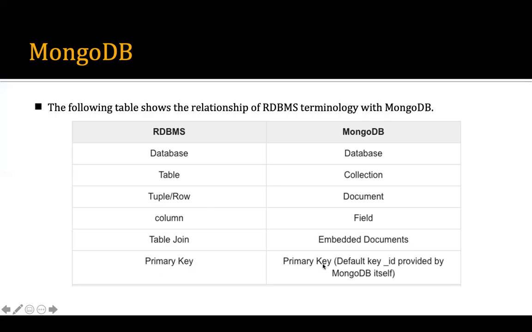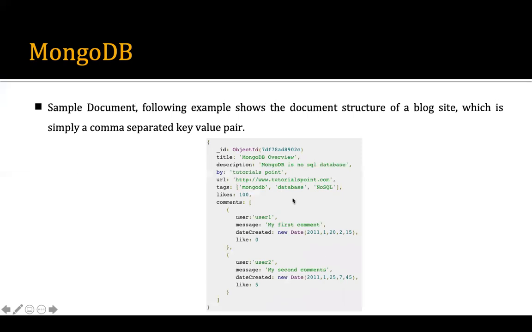Primary key, here it is called the primary key, but here we have the default key ID. We don't have to define the primary key as we define in the RDBMS. Here we have the default key ID provided by MongoDB itself. We don't have to create it. This is how typically a document is generated in MongoDB.